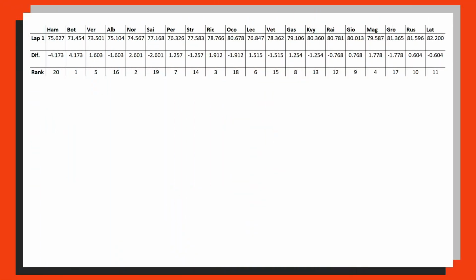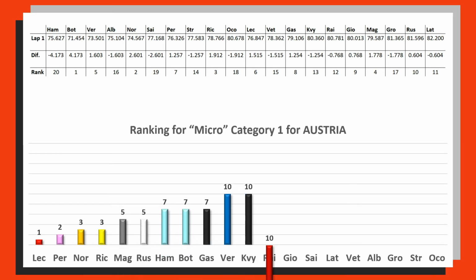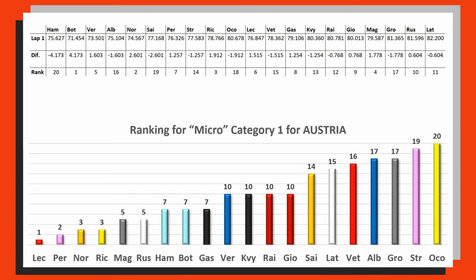And then applying this across all 71 laps of the race and then averaging all of those 71 categories, we end up with this order here. Charles Leclerc was declared the best, then Sergio Perez, Norris, Ricciardo were joint on 3, and then Magnussen and Russell were joint on 5, with 3 drivers joint on 7, 4 joint on 10, and so on and so forth down to Ocon.